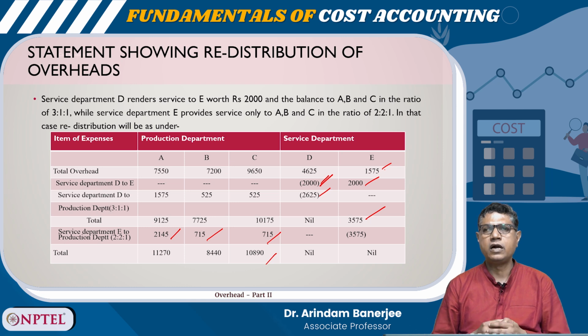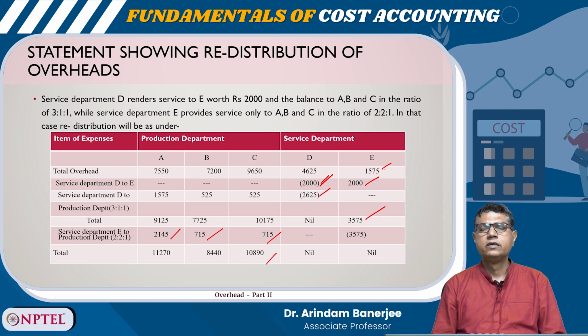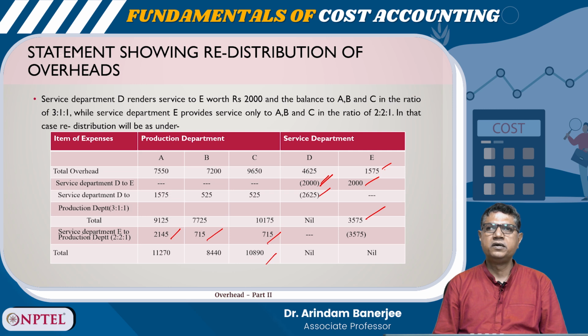Now, our ultimate objective is to calculate the cost per unit. So, for calculating the cost per unit, what do we need to do? We need to allocate and apportion the overheads. If a particular overhead is linked to a cost center, then it is easier to do. But if it is not directly linked to the production department, say a service department for example, then we need to apportion first and then reapportion it to allocate the costs and find out the cost per unit.